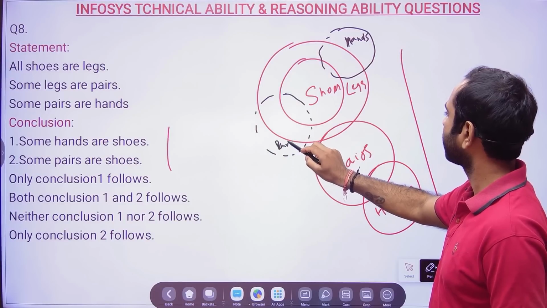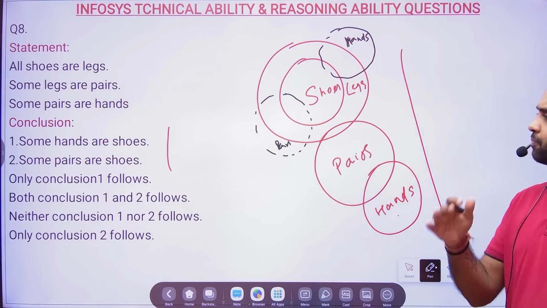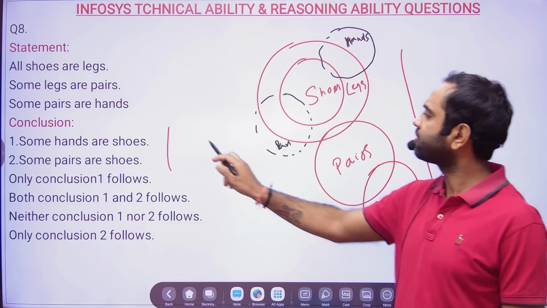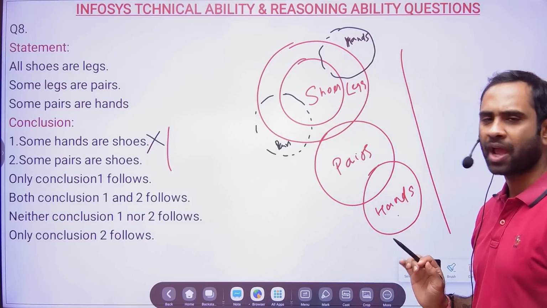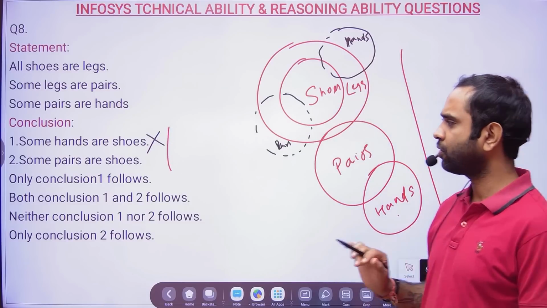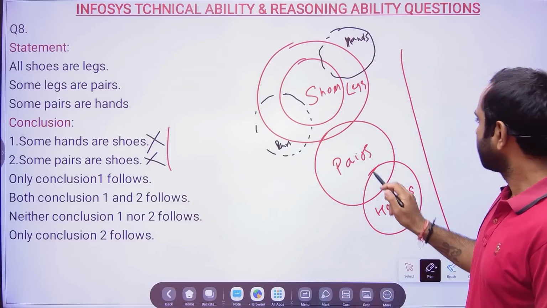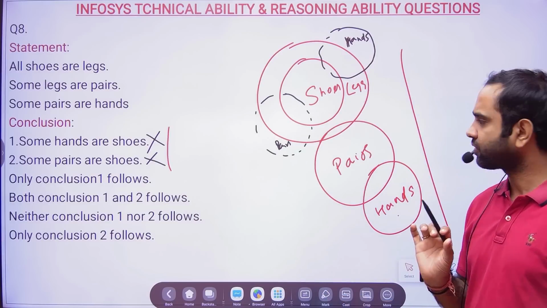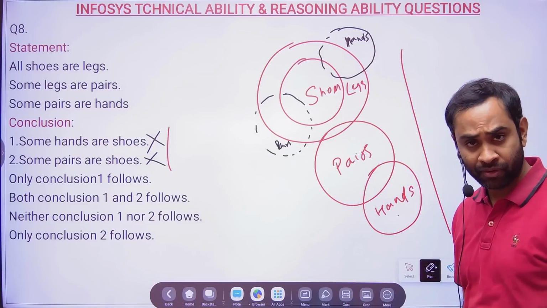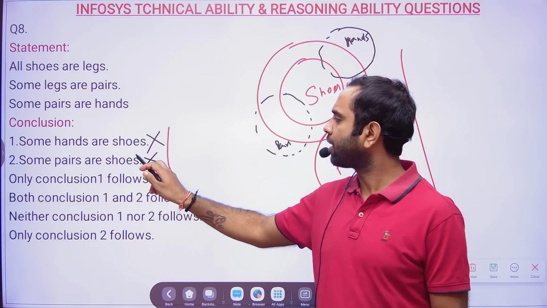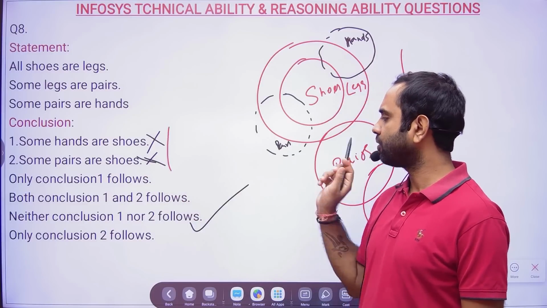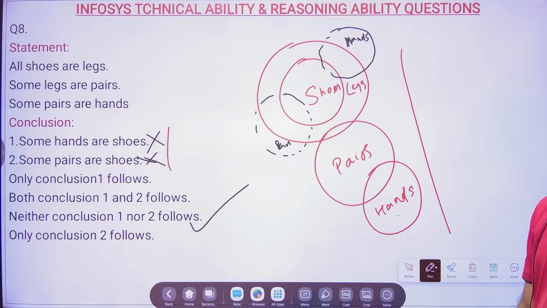So it might happen or might not happen. Some hands are shoes, it may or may not happen, I'm not sure, so you have to cross it. Some pairs are shoes? Pairs are legs, that is confirmed, but pairs may or may not be shoes. So again I am not sure here. So my answer will be neither conclusion 1 nor conclusion 2 follows.